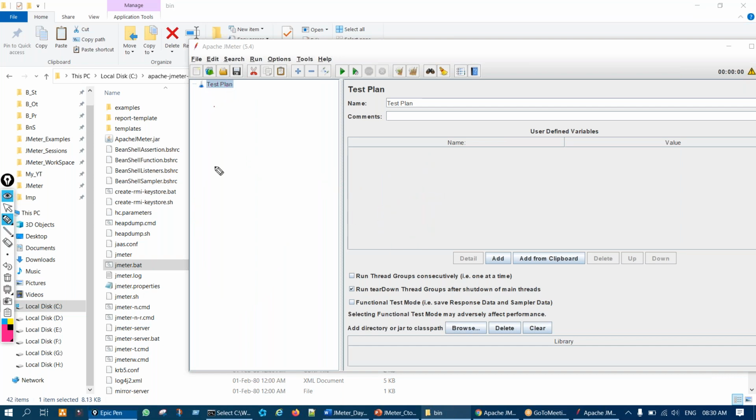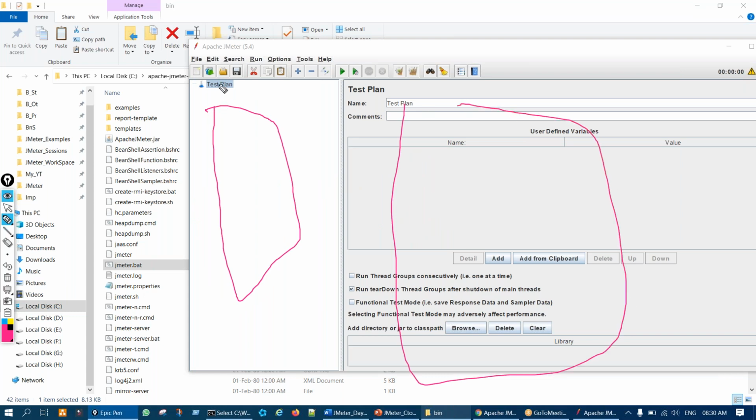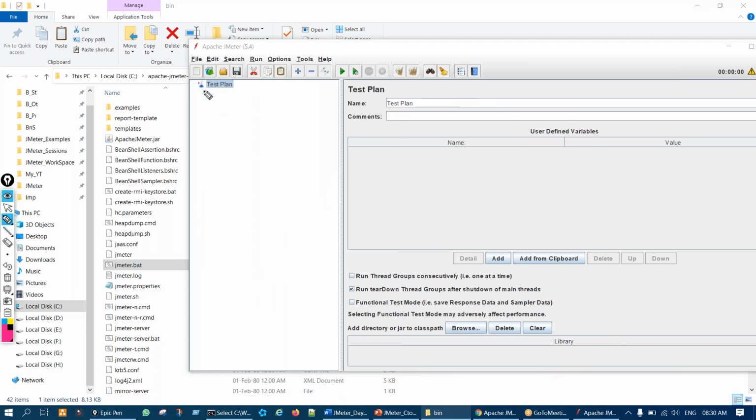Elements we add in this area, and in this area the attributes of that element will be there. Let us say one element is test plan. Here you will get the attributes of the element. Okay. So this is JMeter.